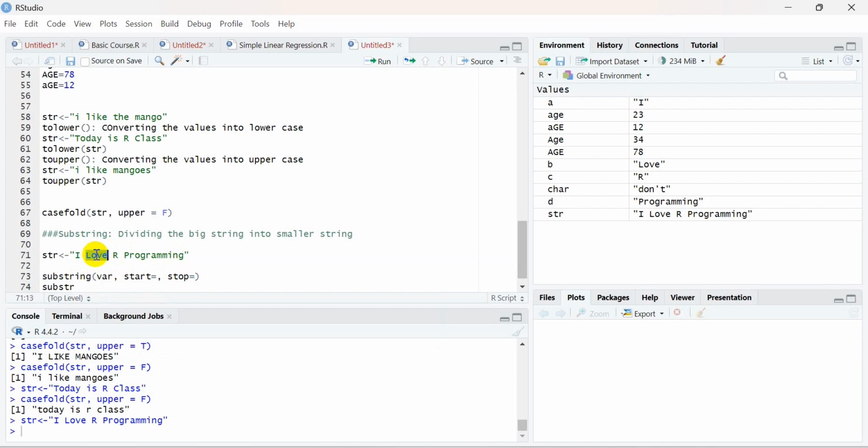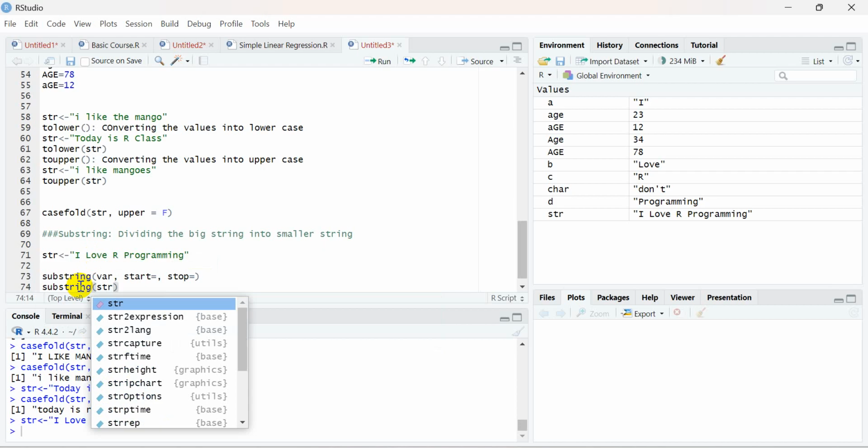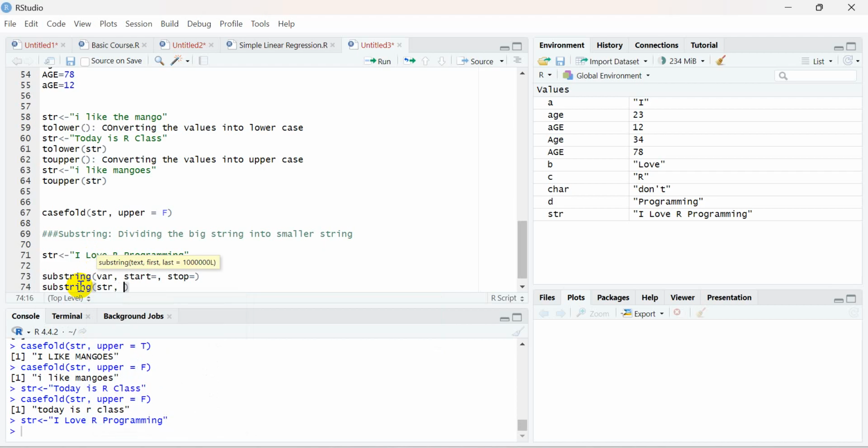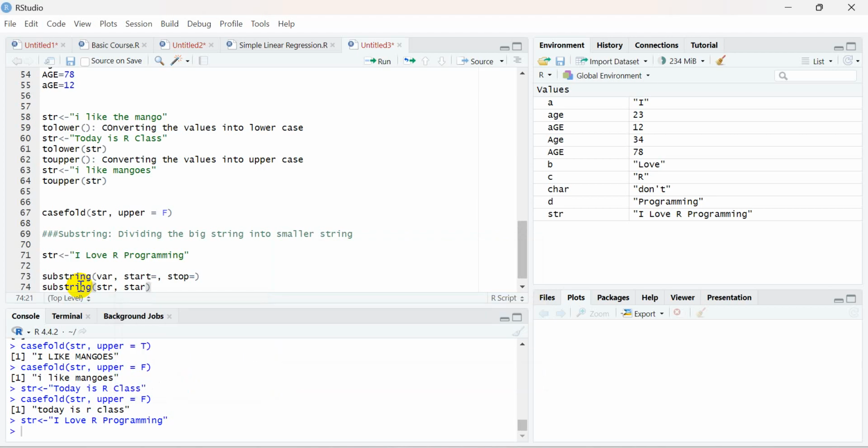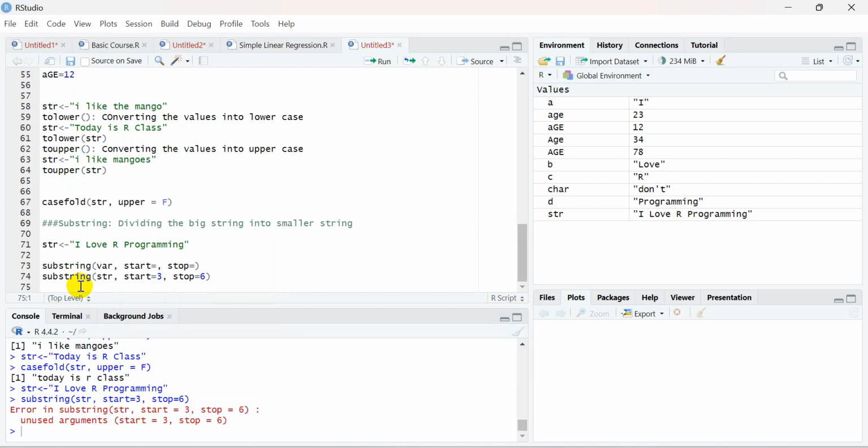Love is starting from the third position, and it will last up to the sixth position: third, fourth, fifth, sixth. So I will use substring, and the variable is str, this bigger string. I will use start equal to 3 and stop equal to 6. You can see here, sorry, it is giving me some message.